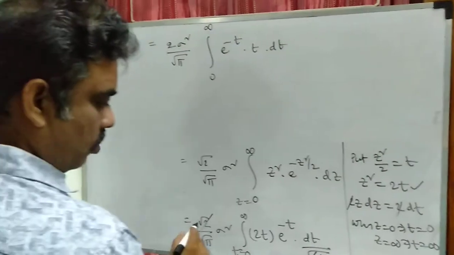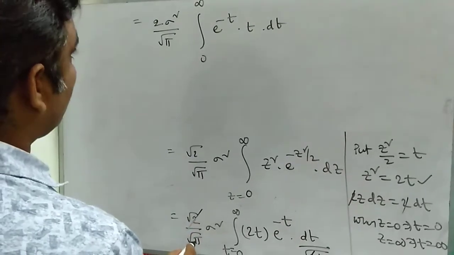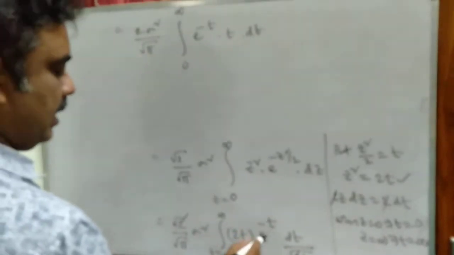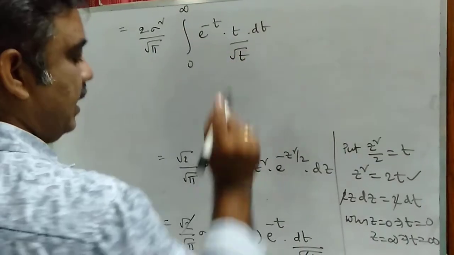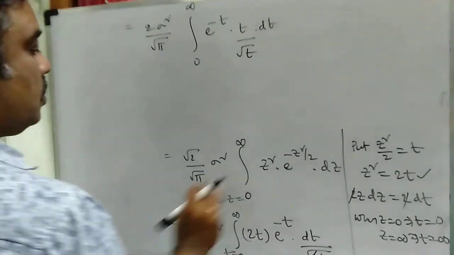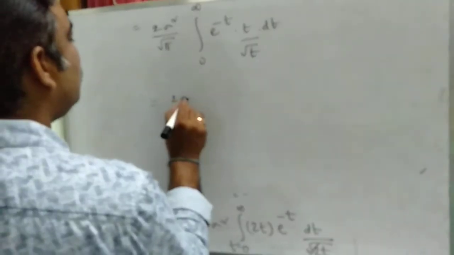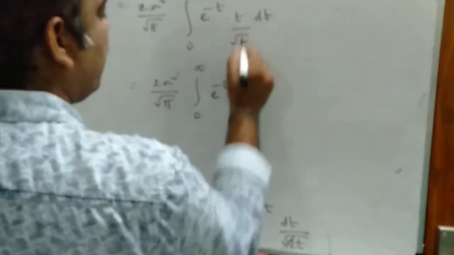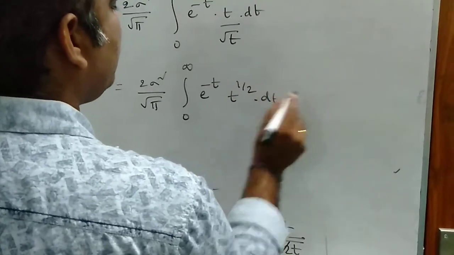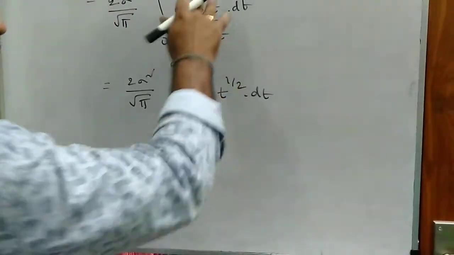See once, root 2 gets cancelled, so 2 can be written outside, 2 by root pi into sigma square, am I right? 0 to infinity, e power minus t into t by root t dt. On simplifying, we get 2 sigma square by root pi, integral 0 to infinity e power minus t into t power half dt. The denominator root t cancels, so you get root t in the numerator.